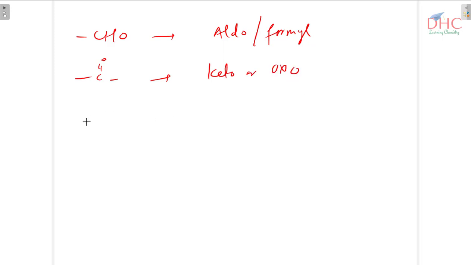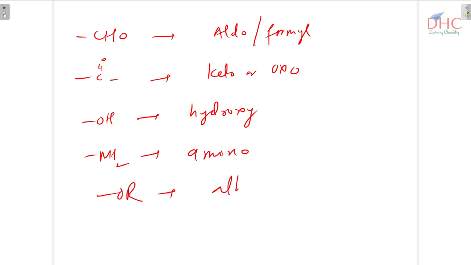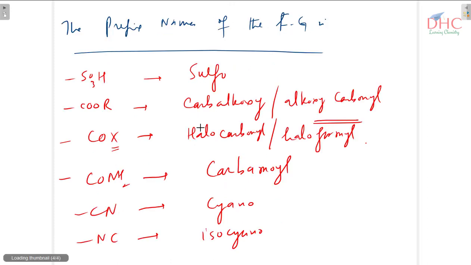Then you are having OH group, its suffix name was ol but prefix name is hydroxy. Then you are having NH2 group, its prefix is amino, and finally you are having ether, that is alkoxy. If R is methyl then it will be methoxy, ethoxy, etc. So these are basically the prefix names of all these functional groups.